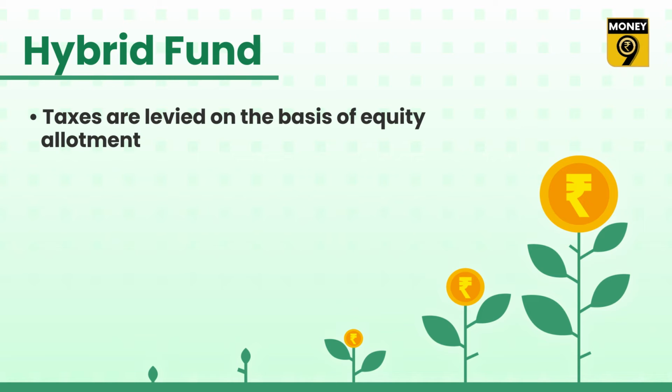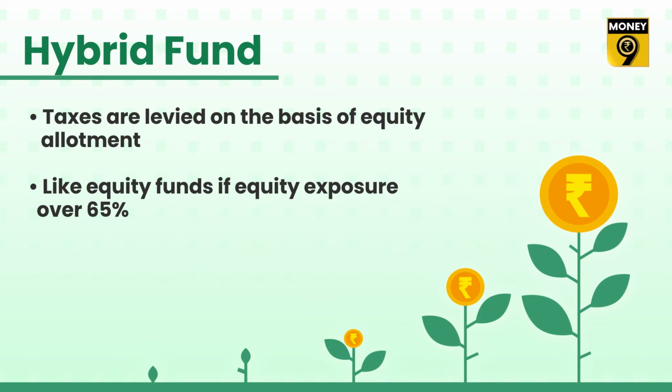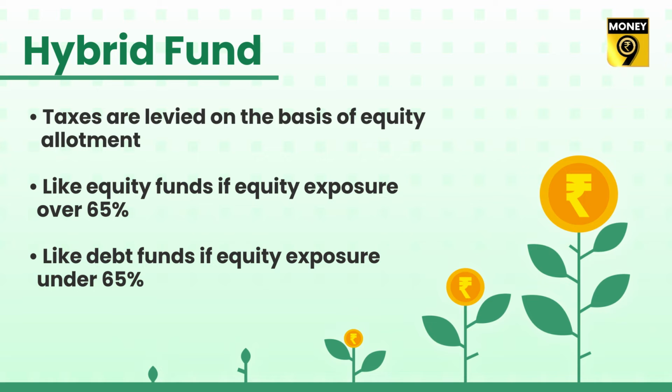Hybrid funds. How are investments taxed in hybrid funds? Capital gains tax on a hybrid fund or balanced fund depends on the allocation of equity investment. If the investment in equity is more than 65%, then the fund will be taxed like an equity fund. If it is less than this, then it will be taxed like a debt fund.